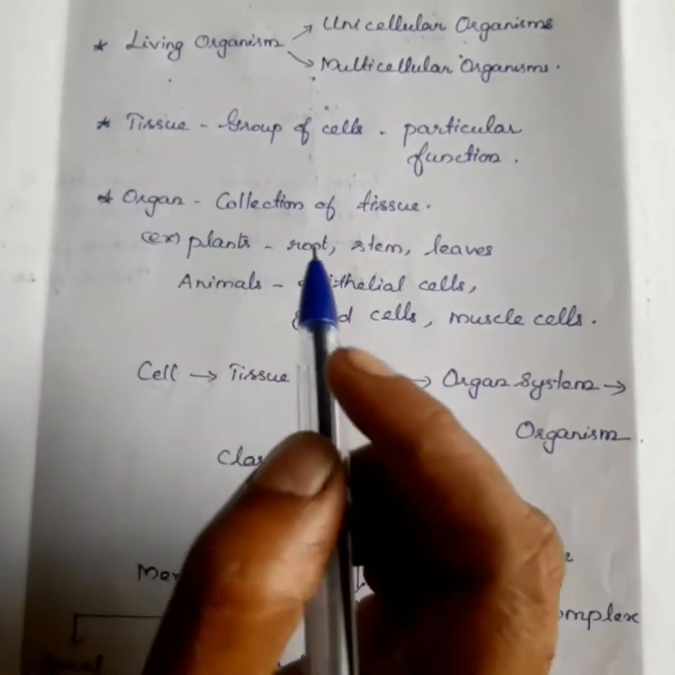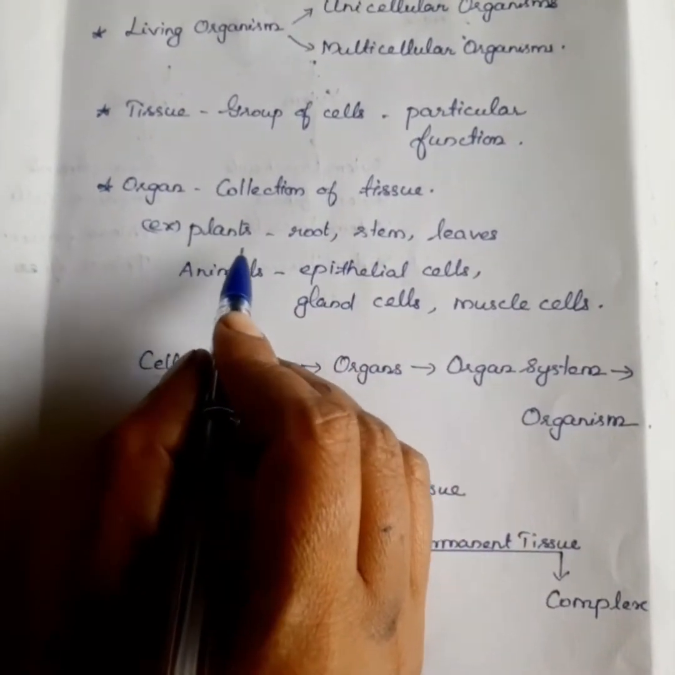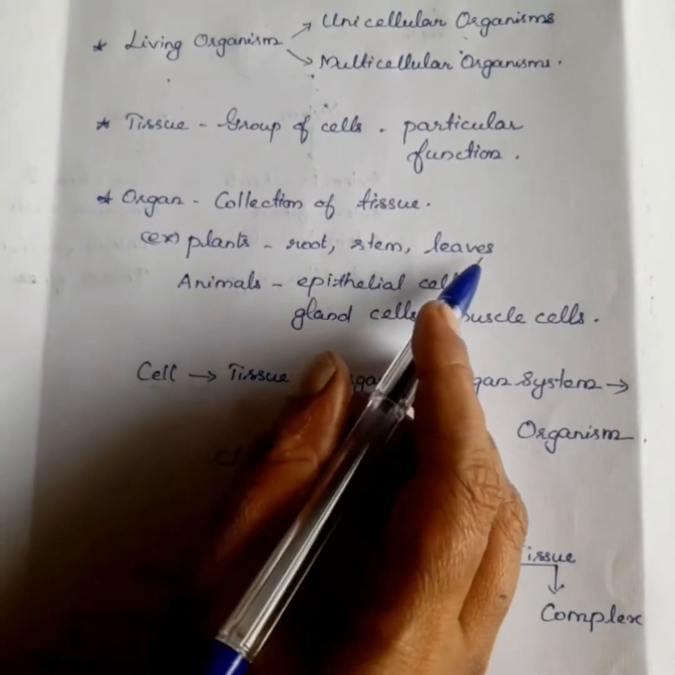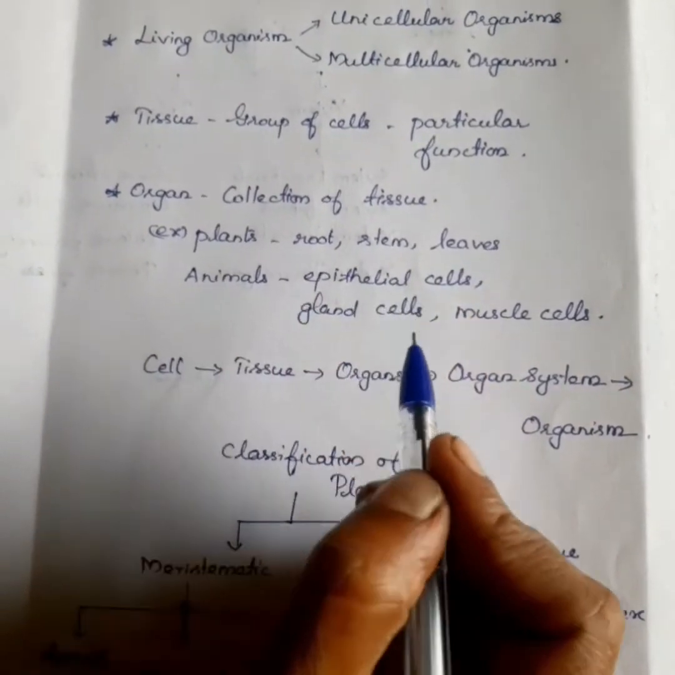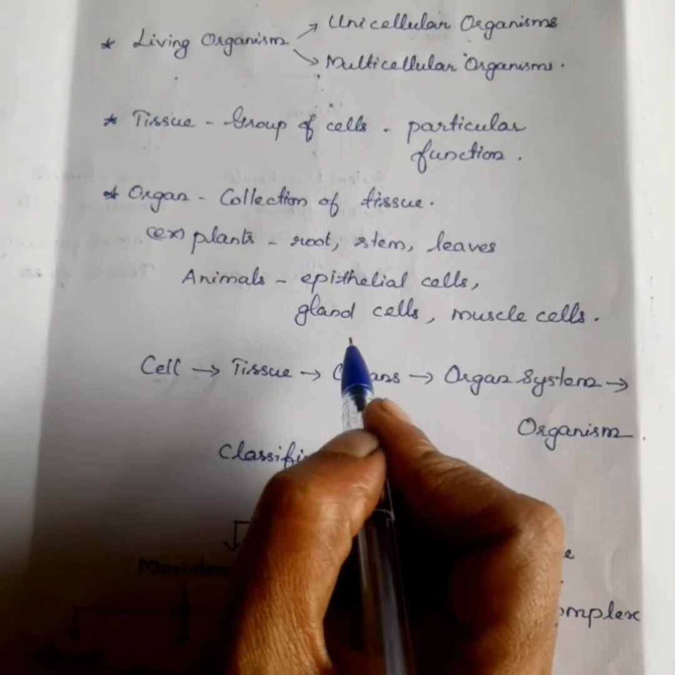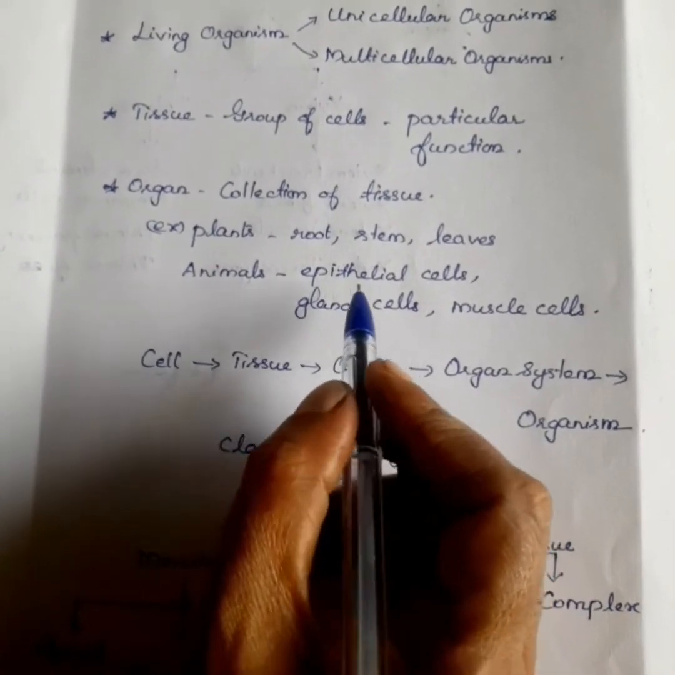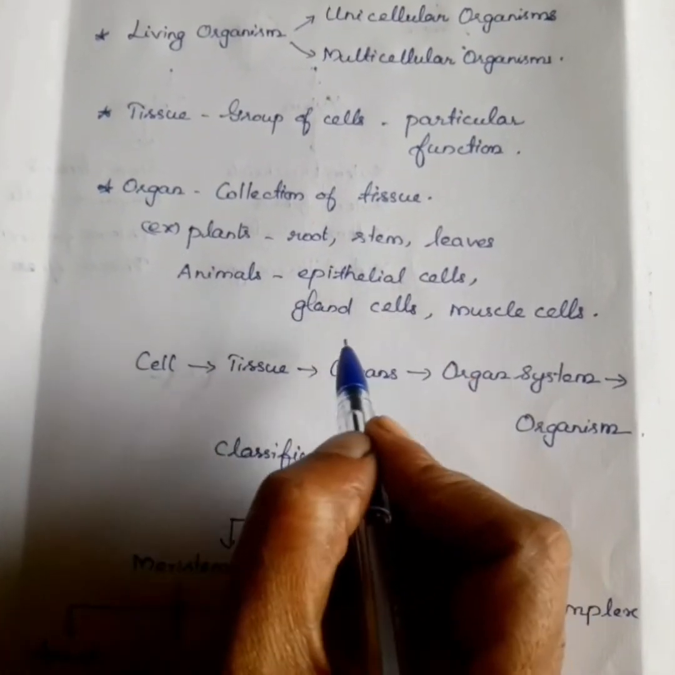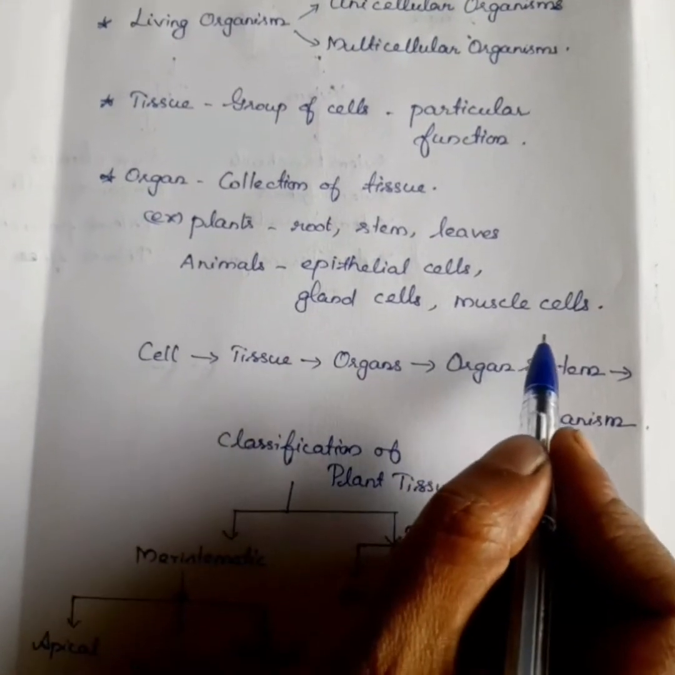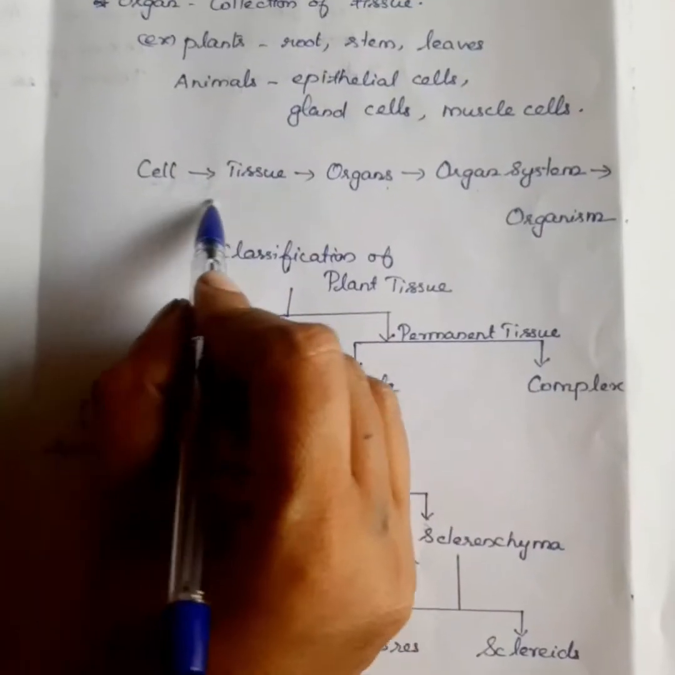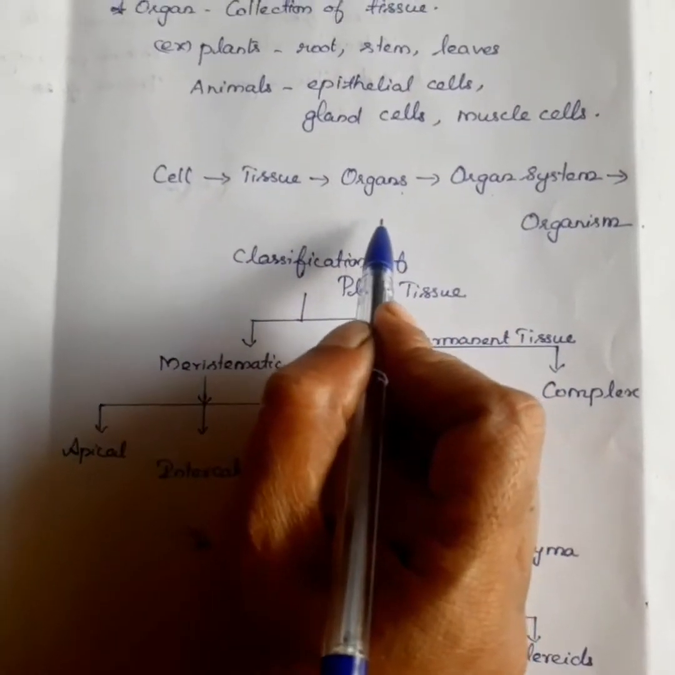For example, in plants, root, stem and leaves are organs. In animals, an organ consists of tissue made up of epithelial cells, gland cells and muscle cells. These are the different levels of organization.